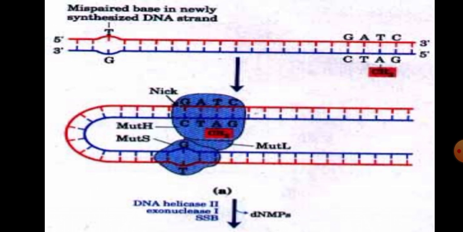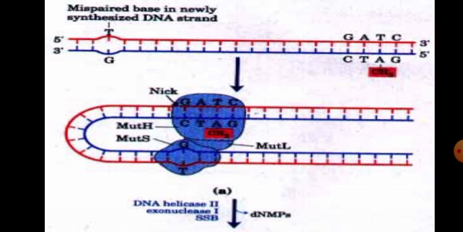Then the mechanism shows a mispaired base in the newly synthesized DNA strand. In this strand, MutS detects the mismatch site and binds to it. MutS forms a complex with MutL protein, and this complex recruits MutH protein to the GATC sequence at the methylated site.